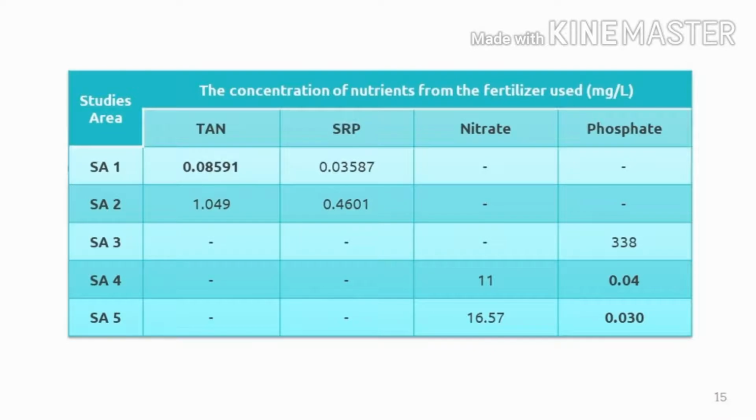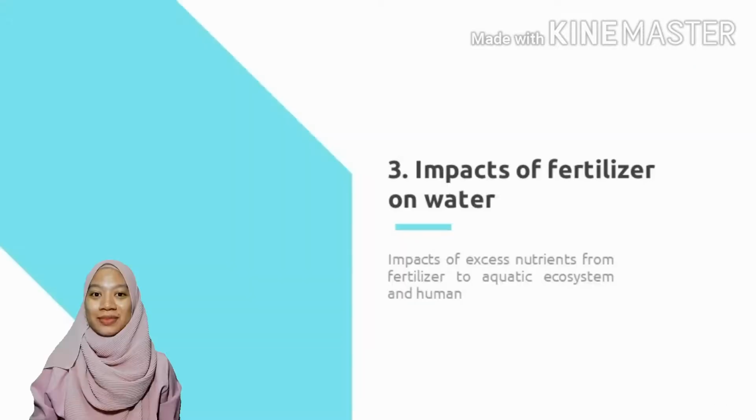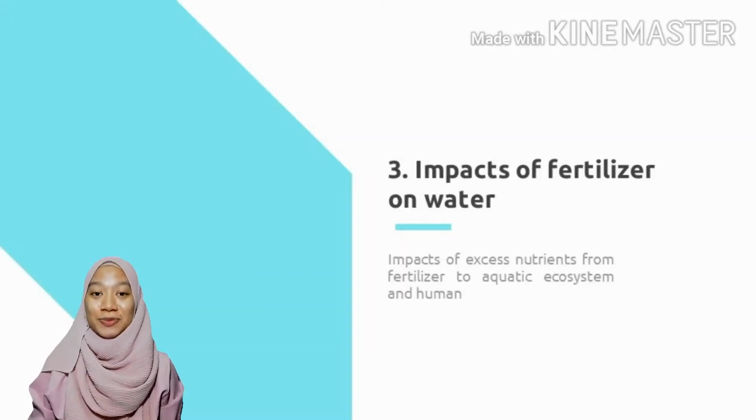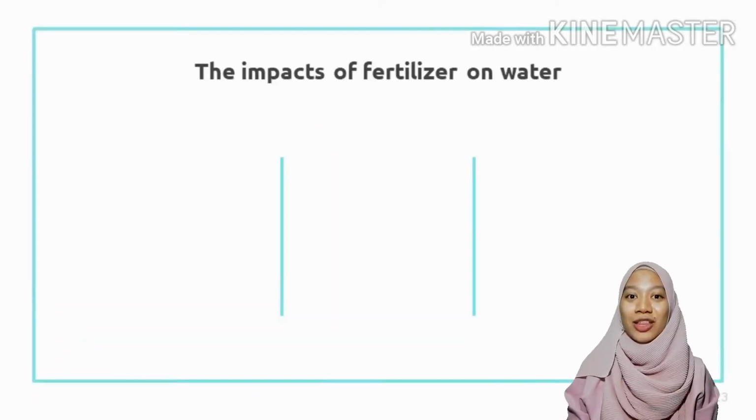Referring to the research findings, most of the concentrations of nutrients, ammonia, SRP, nitrate and phosphate exceed the reference limit. This indicates the agricultural use of fertilizer is responsible for water pollution in Malaysia. So now, we reach the last part of this video. I'm sharing with you 3 impacts of fertilizer.